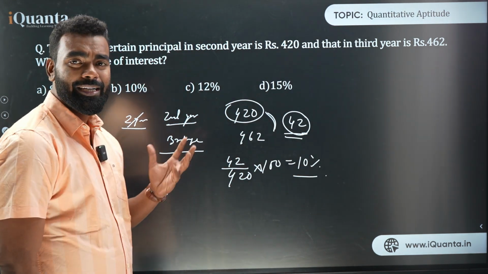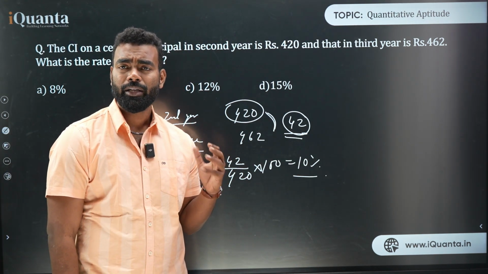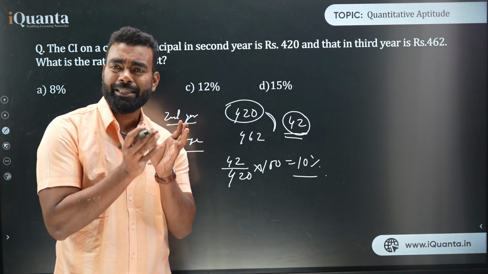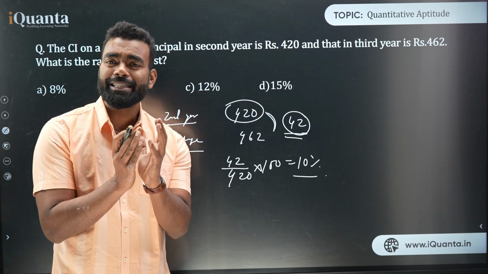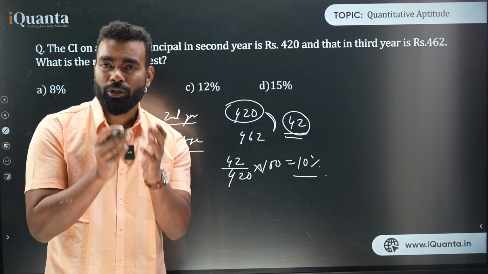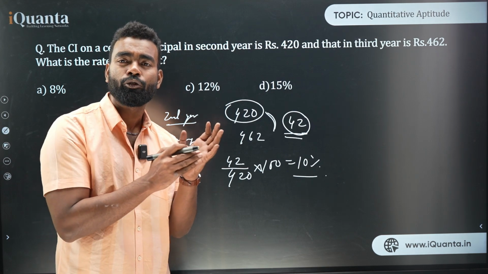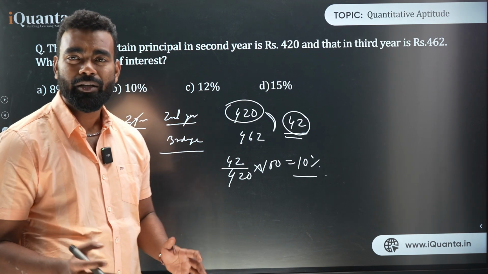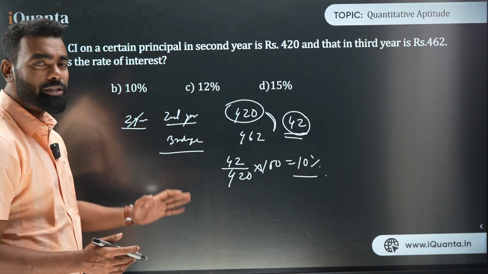Do you understand it? Second year the interest is 420, third year it is 462. Here the difference of these two amounts is 42, and this difference is interest, because interest is being charged on the interest amount. So this 42 is the interest of 1 year on 420. So what is the percentage? 42 upon 420 into 100. That is 10%. This is one way to solve this question.